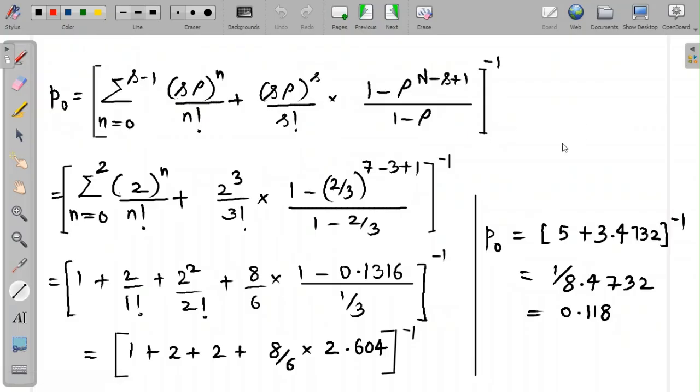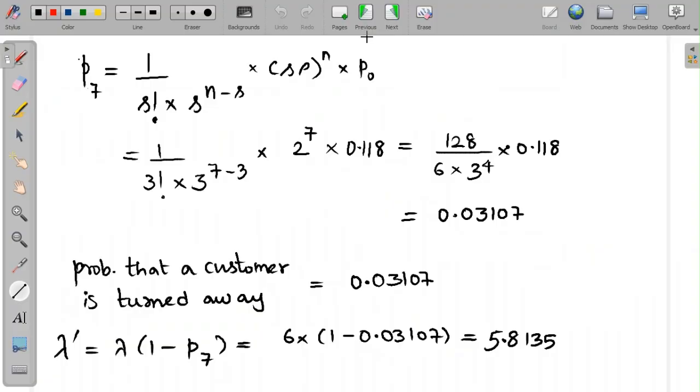We simplify P naught to be 0.118. And this 0.118 is combined along with the other quantities to find P7. And P7 is the product of P naught with S rho to the power of n and S factorial and S power n minus S at the bottom. So this simplifies down to 0.031. So the probability that a customer is turned away is 0.031. And since we'll be requiring this later, I also find the value of the effective arrival rate lambda dash. Lambda dash is lambda times 1 minus P7, which is 5.8135, a fraction short of the actual arrival rate, which is 6. Now we go to the second question.